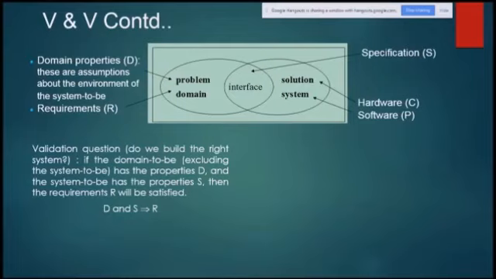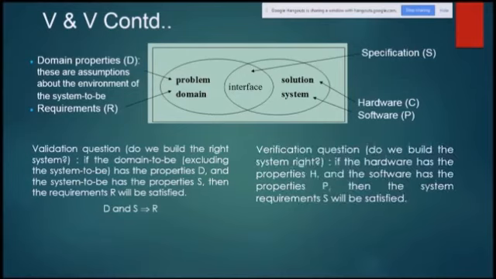You can represent it like that: D and S, where D is the domain properties and the system to be has property S. If D and S are satisfied, definitely we can say that R is satisfied. All right, so this is basically D and S. If they are met, then the requirements are met.